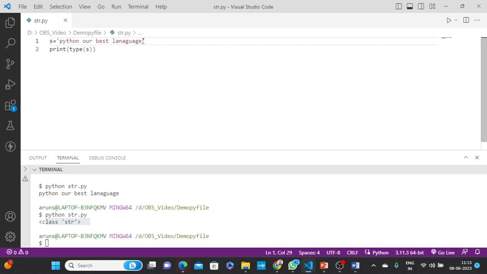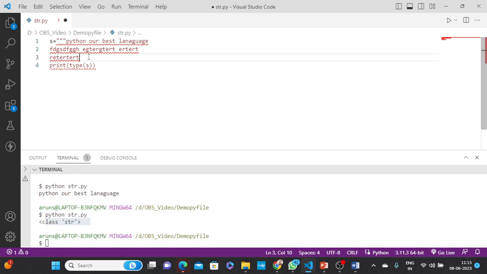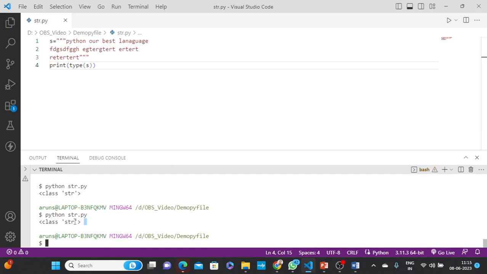But I want to print multiple lines of data, so it's an error with single quotation. But how to print a paragraph in a string? Single quotation three times and end with three times. Then it's fine, multiple lines you can print. You can see here I'm printing in multiple lines, no issue. Single quotation is one line, either single or double quotation, but any one. Here I'm putting double quotation three times and ending with three times. So this is represented as a string data type in Python.